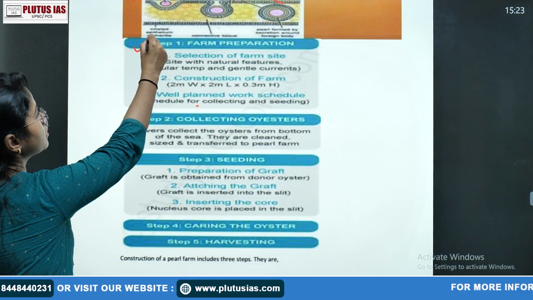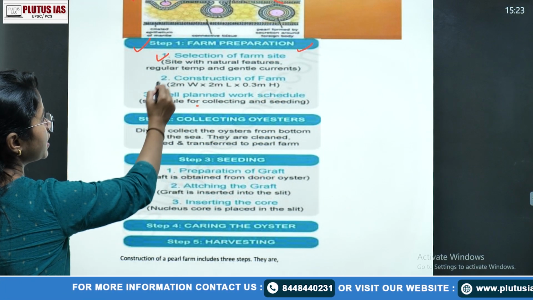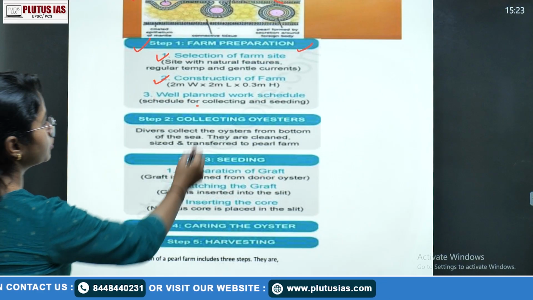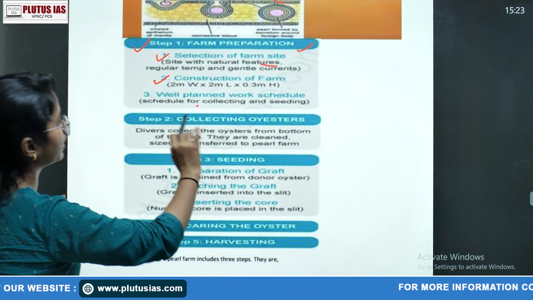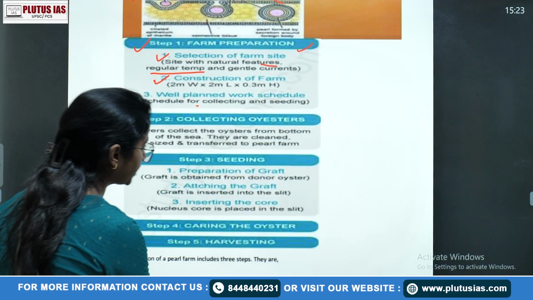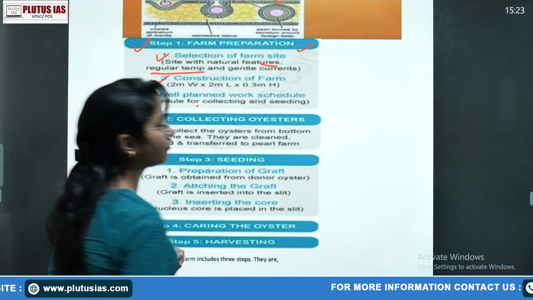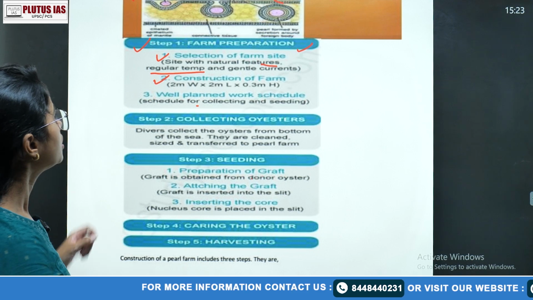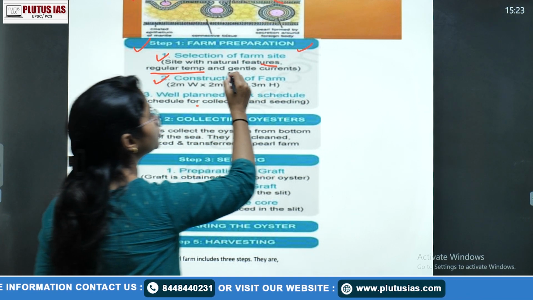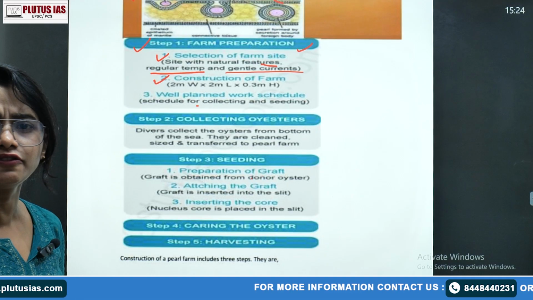So the first step is the preparation of the farm: selection of the farm site and construction of the farm. The farm site should have natural features with a regular temperature, because we know temperature impacts the growth and development of any organism. So a regular temperature with a gentle water current, which should not be very high because their bodies are very soft.